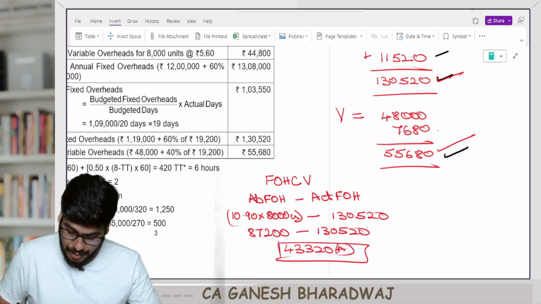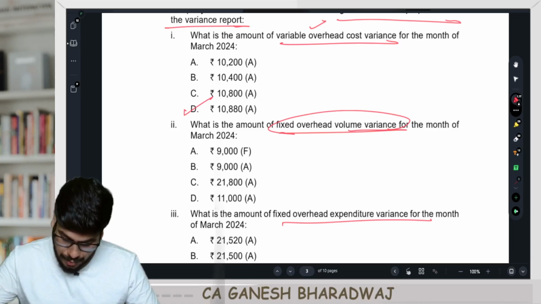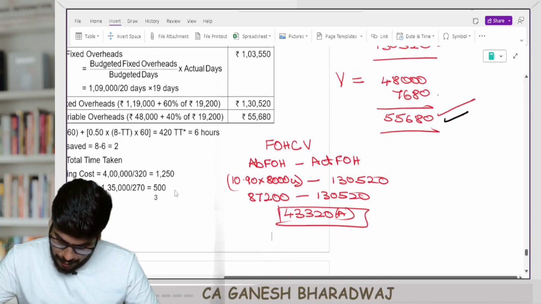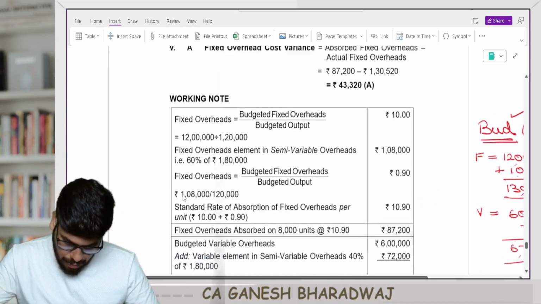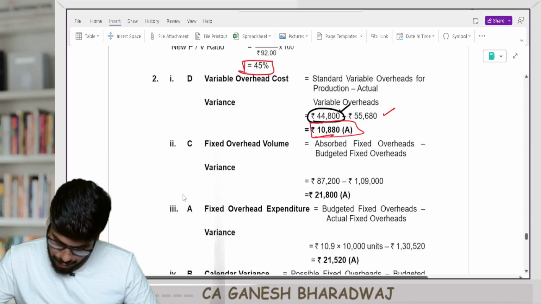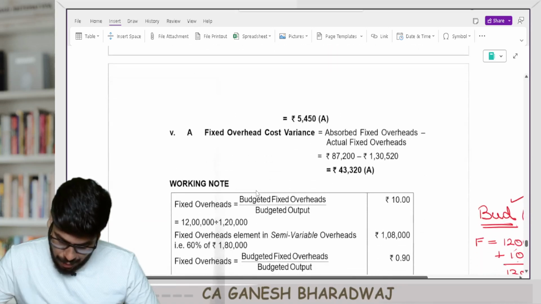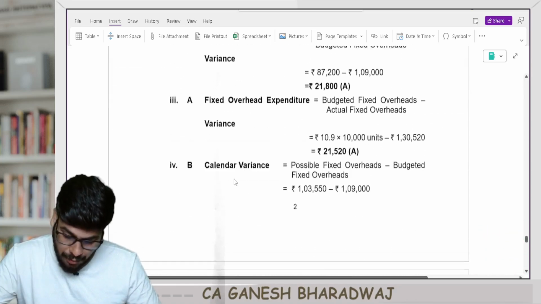Are you clear with this, guys? This is nothing but under absorbed. Clear with this, guys? One second. I think there's some issue here. Have I taken the right figure? One second. Okay, I'm so sorry. They had asked for fixed overhead volume variance here.